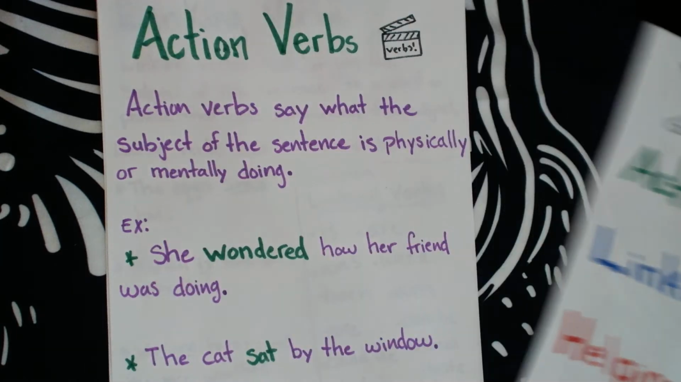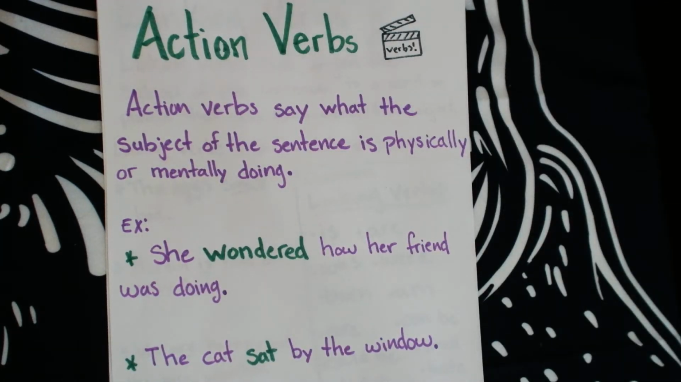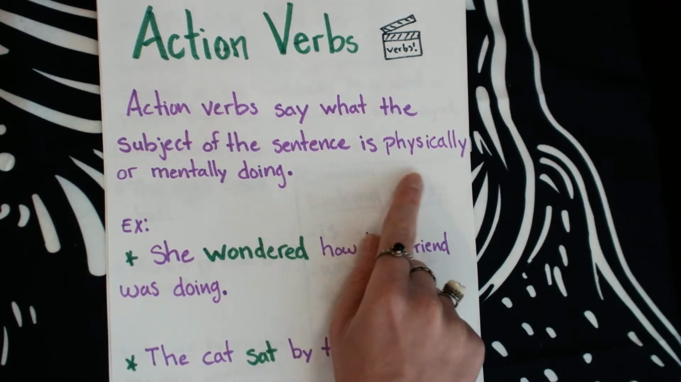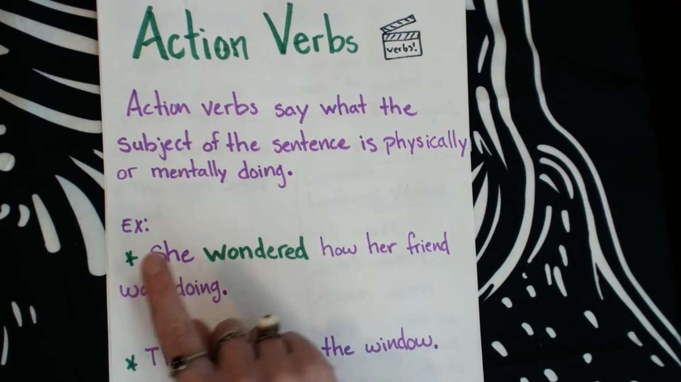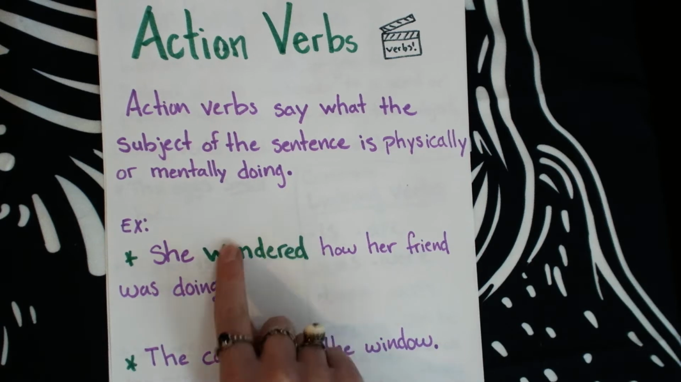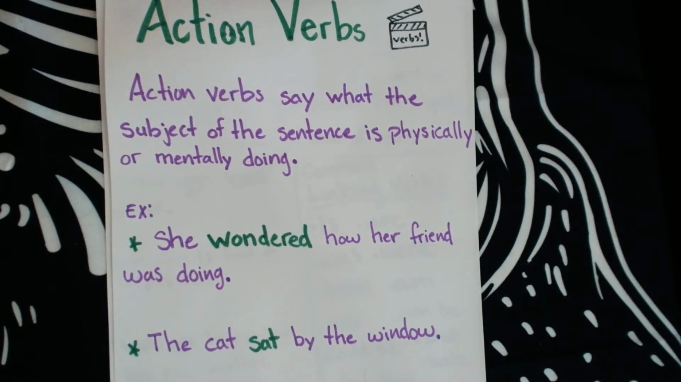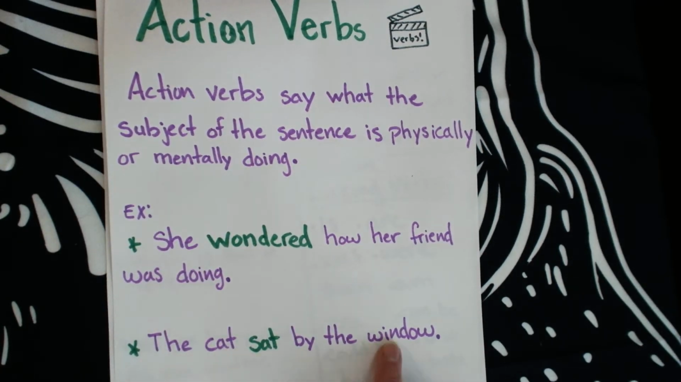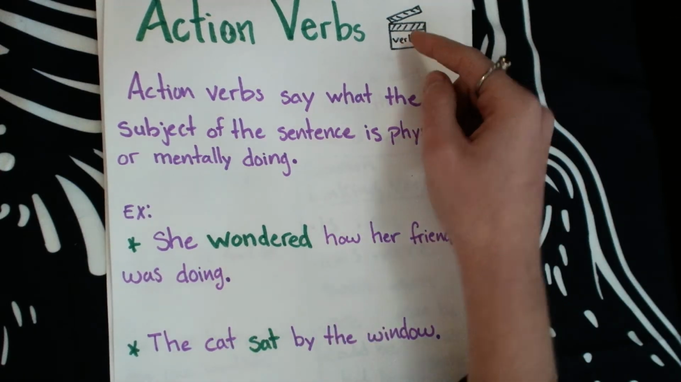The first verb that we're going to look at is action verbs. Action verbs say what the subject of the sentence is physically or mentally doing. Let's take a look at the example. She wondered how her friend was doing. Wondered, that's something that you can do mentally. The next one, the cat sat by the window. Can you sit? If it's something that you can do with action, then it's an action verb.